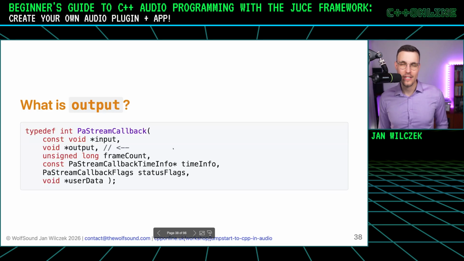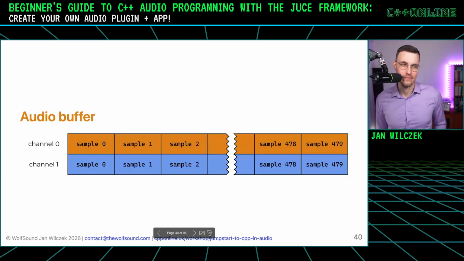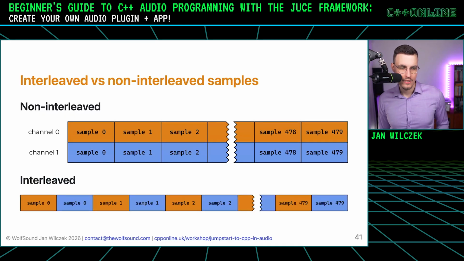But how can this be an array of floats when we have a buffer with 2 channels? So wouldn't we expect something like this? That audio buffer shouldn't be an array of arrays. We have a separate array for each of the buffers. Well, in reality, a lot of audio APIs give you a buffer in a so-called interleaved form. So instead of an array of arrays, we have a single array where the samples are interleaved.